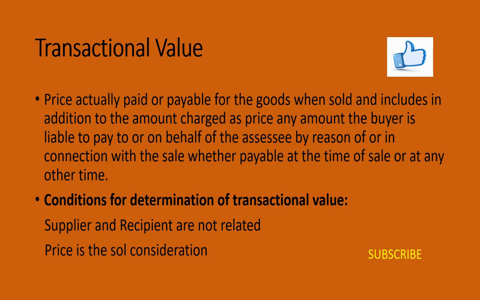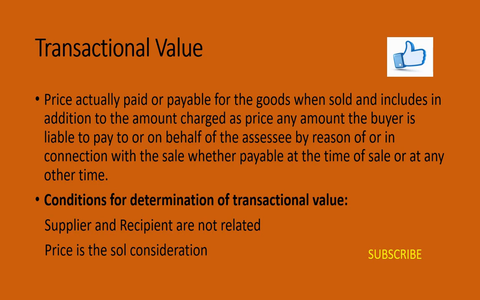So, section 15, sub-section 1 of the CGST Act 2017 provides that transaction value is a value which is the price actually paid or payable for the said supply of the goods or services or both, where the supplier and the recipient of the supply are not related and the price is the sole consideration.